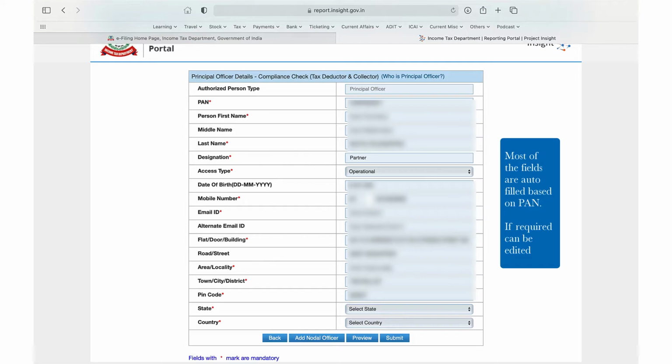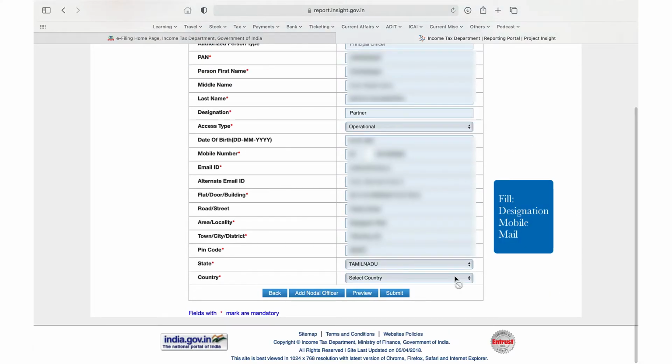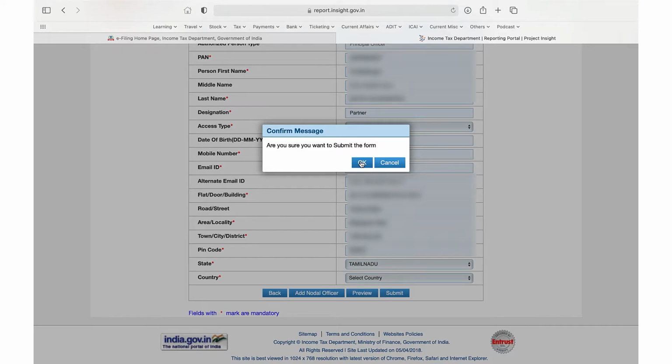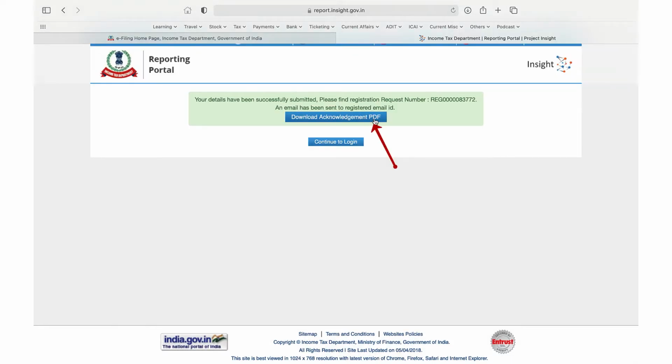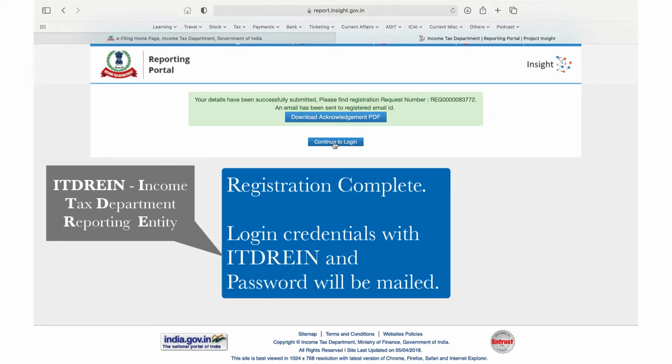If there is a change in last name or a last name has to be added, it can obviously be done. You'll have to specify other mandatory information like your designation, mobile number, and email ID. All this has to be filled in. Once the mandatory fields are filled and all the corrections are made, you can either add another nodal officer or click submit. On submission, we'll be able to download an acknowledgement which will tell us the details of this principal officer. Otherwise, we can continue to the login page.